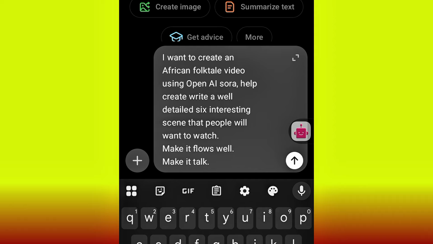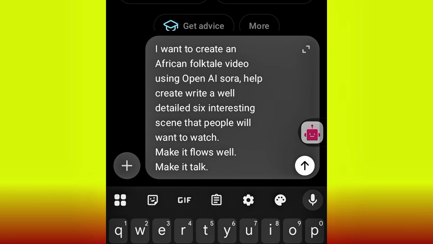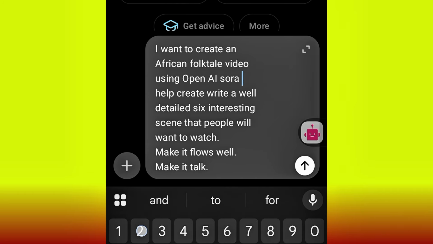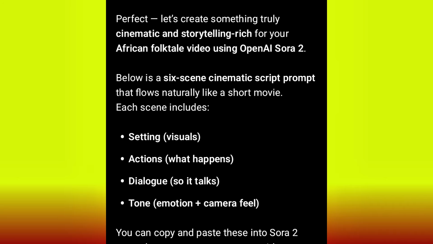So all I need to do now is just go ahead and hit generate, hit OK to get my prompt structured. Check my channel to learn more on prompting to get a specific result. I've created a whole lot of videos on how to communicate with ChatGPT to get the exact result that you want using OpenAI Sora 2. So go ahead and hit OK. If you just have the idea, just put the idea to ChatGPT. ChatGPT is going to help you optimize your prompt.